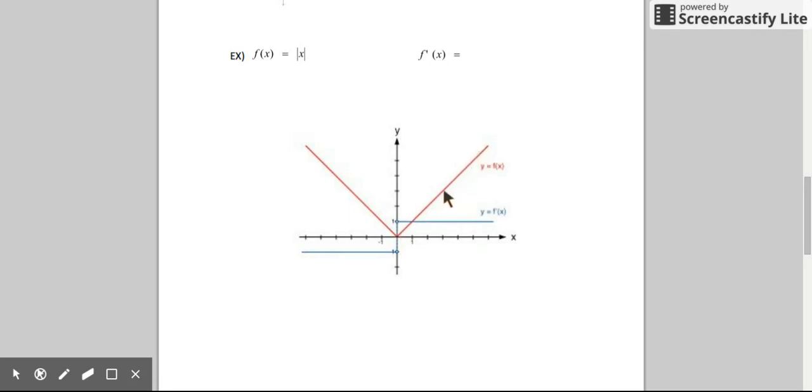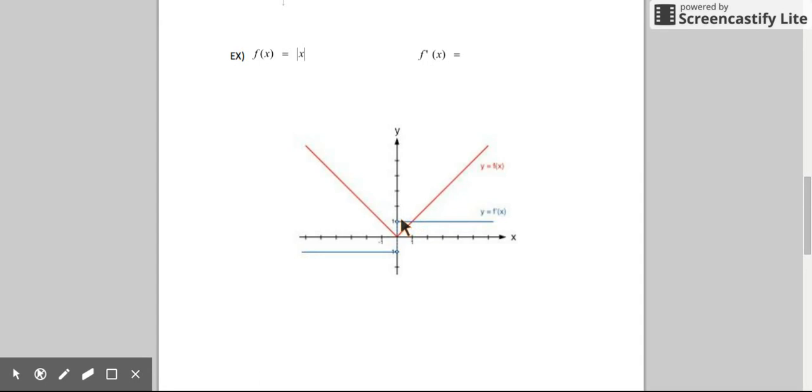So I can find the slope everywhere except right here at this sharp point. And if you find the derivative of the absolute value graph, that would be the slope of this line. That would be -1. So I have a constant function for my slope or my derivative. And over here, the slope of this part of my absolute value function is +1.